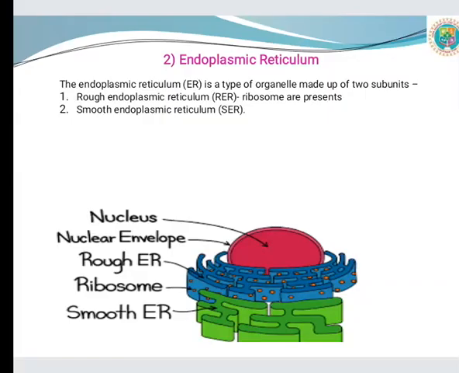Next cell organelle is the endoplasmic reticulum. Layers of the cytoplasmic membrane are folded inward, forming a vesicle close to the surface, and inward projections penetrate into the center of the cell. This complex organelle is made up of two subunits, that is rough endoplasmic reticulum and smooth endoplasmic reticulum. Rough endoplasmic reticulum has ribosomes on its surface, and smooth endoplasmic reticulum does not have ribosomes on its surface.